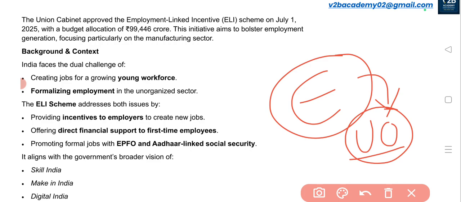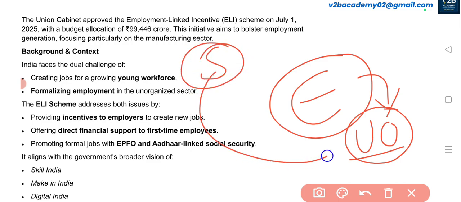Whoever works in the unorganized sector will not be registered under EPFO or any formal system. So if the government brings any social security benefit scheme, they will not be benefited because they are not registered. They will not get proper pensions, salaries, or whatever other incentives need to be given to them.